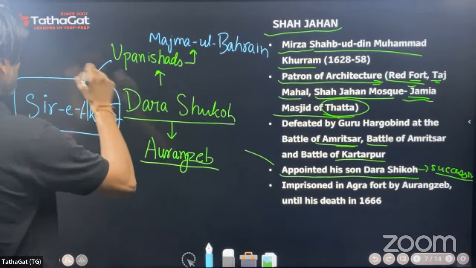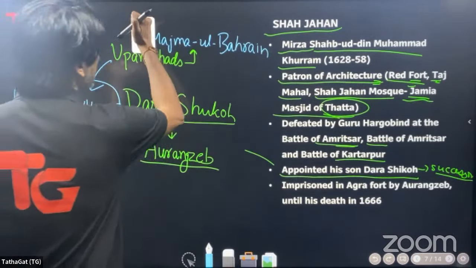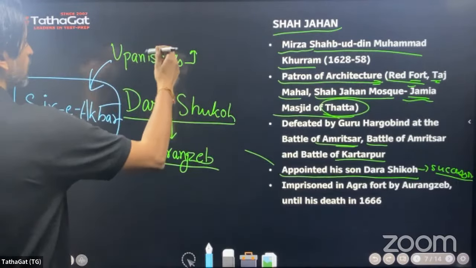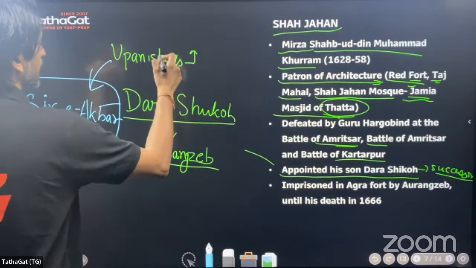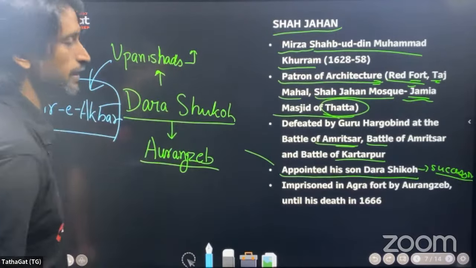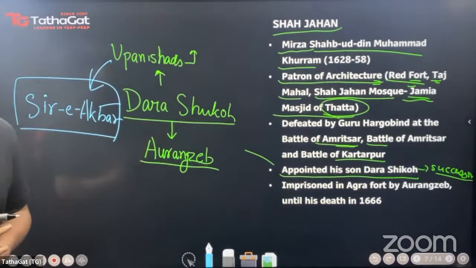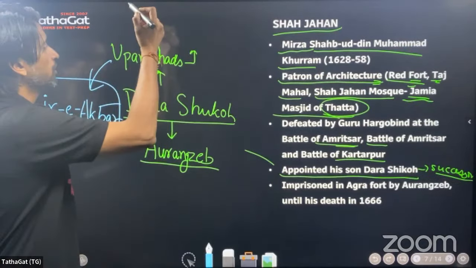The Upanishads, I guess, were this book, Sirre Akbar, and Majma'ul Bahrain is the coming together of two oceans of thought. One is Islamic philosophy and the other is Indian philosophy. So, he combined them, saw their common points, and wrote this book known as Majma'ul Bahrain.